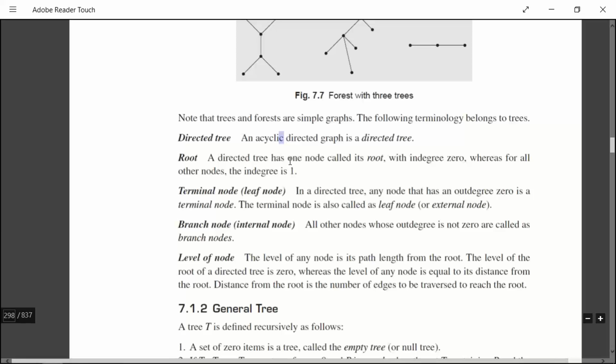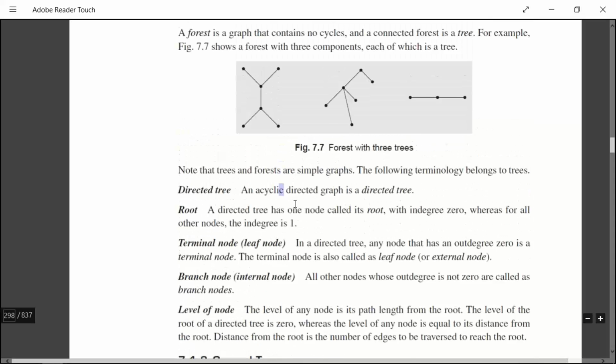Next, a directed tree has one node called its root with in degree 0, whereas for all other nodes the in degree is 1. So you have to remember what a degree is. Degree is nothing but the number of edges which come into that node or which take birth from that node, I mean which start from that node. So what is in degree? The number of edges which are coming into it. Next, out degree is the number of edges which are starting from that node.